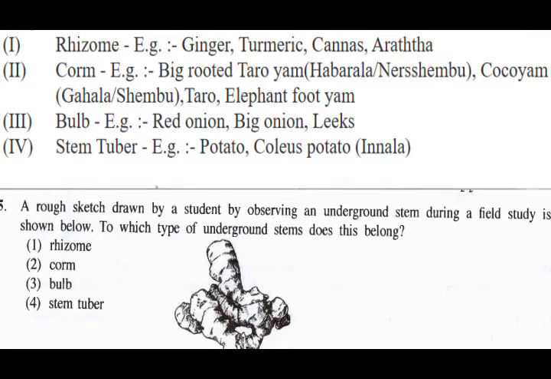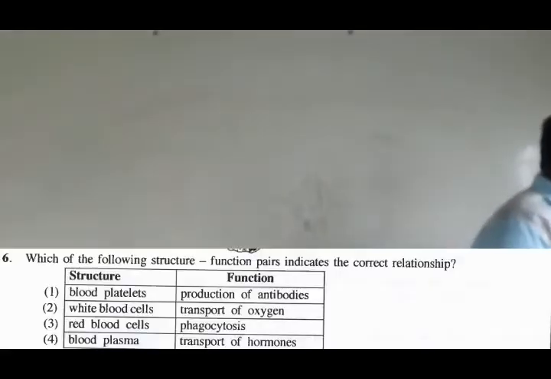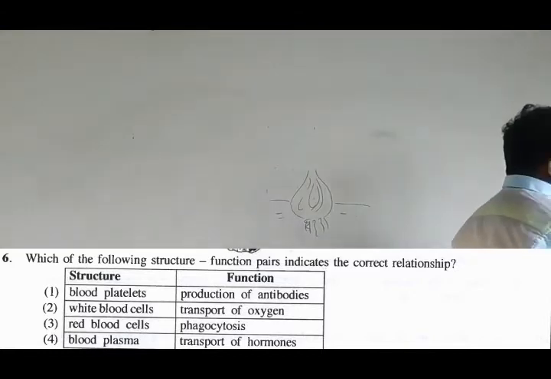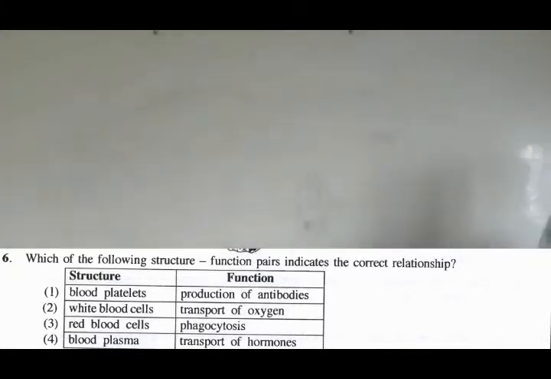It's more important. So here what they have given you is a rhizome. So ginger is a rhizome. Okay, that's the answer for the fifth one. So if you go to the sixth one, they have given you some structure and their functions. When they ask you this type of question, this is basically from structure and function, especially from the living tissue part as well as the biological process part.